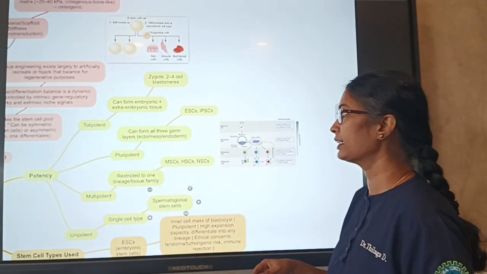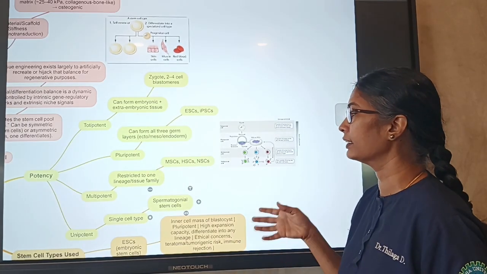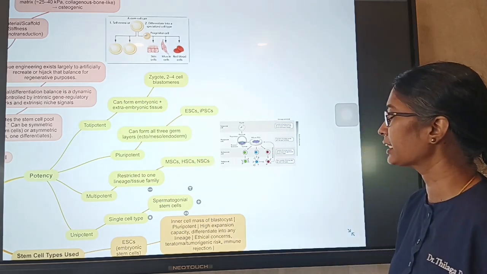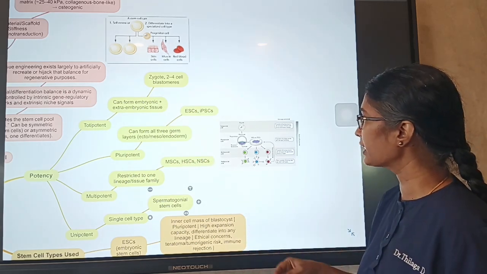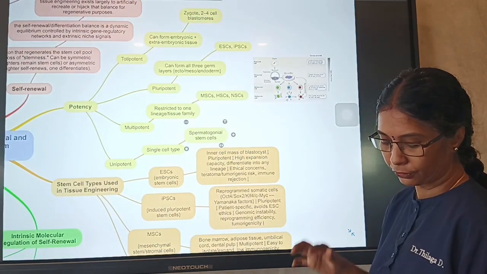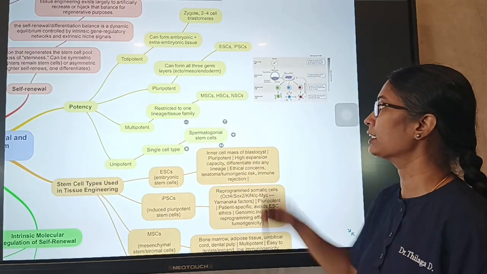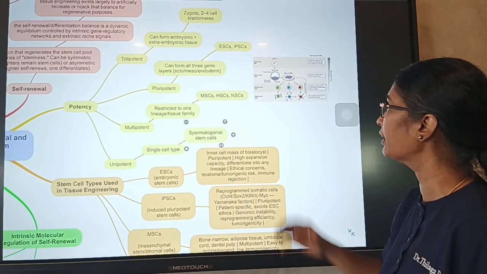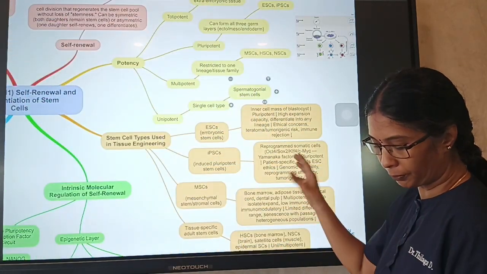And we have the multipotent stem cells, where they can restrict their lineage to one tissue family. Examples are the mesenchymal stem cells, hematopoietic stem cells, and the neural stem cells. And we have the unipotent stem cell, which is a single type. The spermatogonial stem cells are unipotent stem cells. They can only form that particular lineage. So that is the potency.